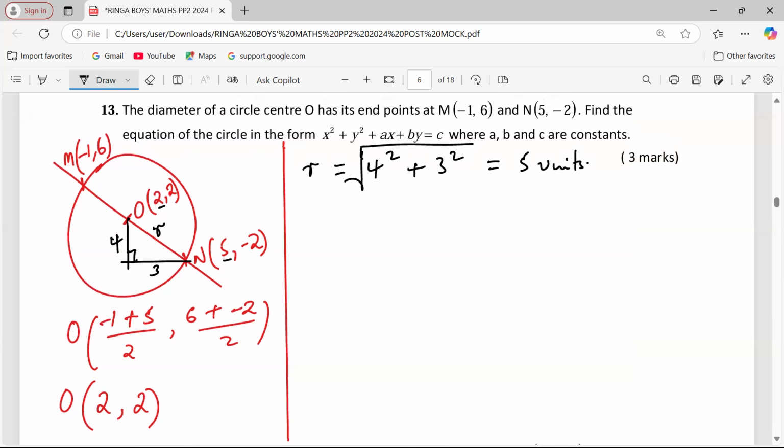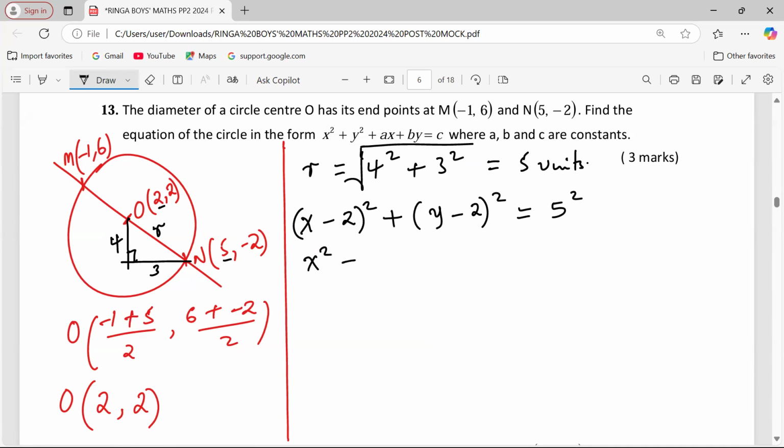Okay, with that knowledge, we can find the equation of the circle. To find the equation of the circle, we need to take x minus the x coordinate of the center, which is 2, squared, plus y minus the y coordinate of the center, which is also 2, squared. This is equal to the radius, also squared. That way, we can expand now.